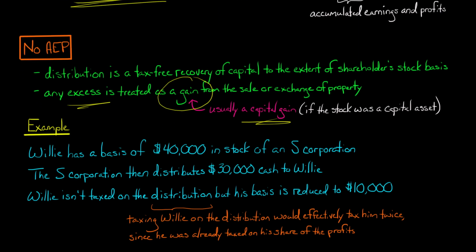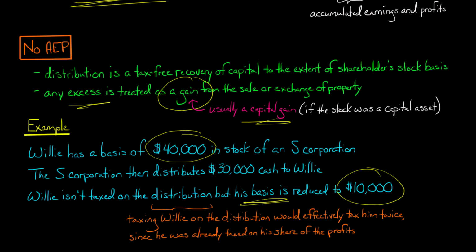Let's say that Willie is a shareholder in an S corporation. Willie has a basis of $40,000 in the stock of the S corporation. So that's his basis in the S corporation stock. The S corporation then gives $30,000 cash to Willie. And then the question is, how is that cash taxed? In this case, that cash is not going to be taxed at all. Willie's not going to be taxed on this distribution. It's just treated as a tax-free recovery of capital. However, his basis in the S Corp stock is going to go from $40,000 to $10,000. So the $30,000 cash he receives reduces his basis, but he's not going to be taxed on that.